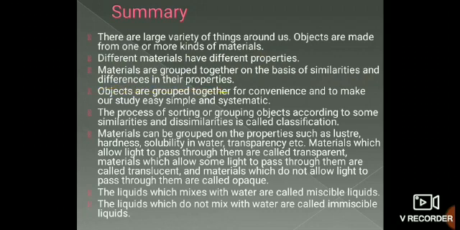Objects are grouped together for convenience and to make our study easy, simple and systematic. The process of sorting or grouping objects according to some similarities and dissimilarities is called classification. Materials can be grouped on the properties such as luster, hardness, solubility in water, transparency, etc. Materials which allow light to pass through them are called transparent. Materials which allow some light to pass through them are called translucent, and materials which do not allow light to pass through them are called opaque.